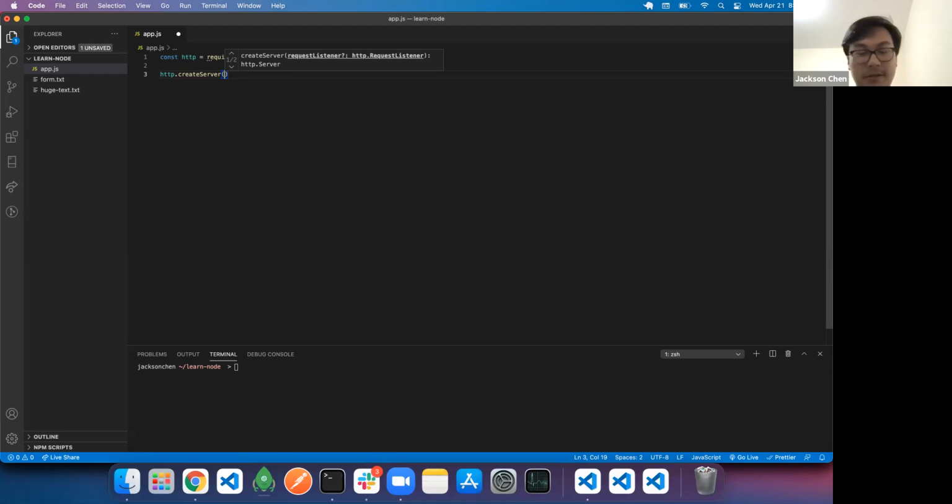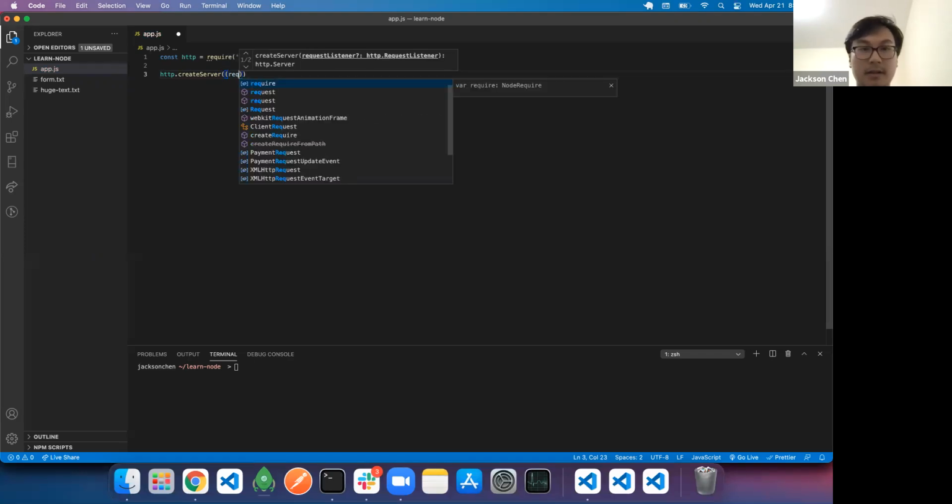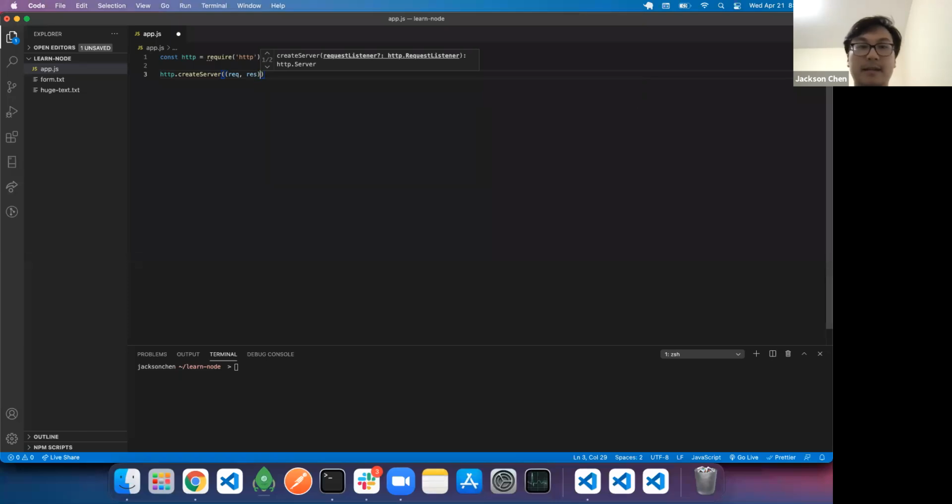The HTTP module lets us create a server, and it takes a callback with two objects, request and response. So we can do something like this here, and call this the server.